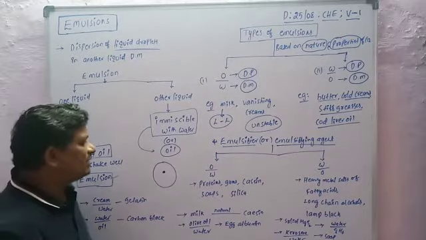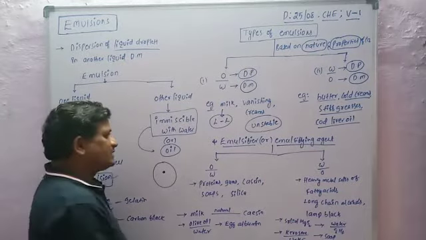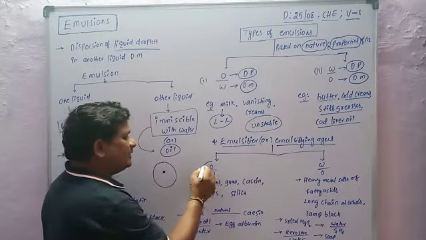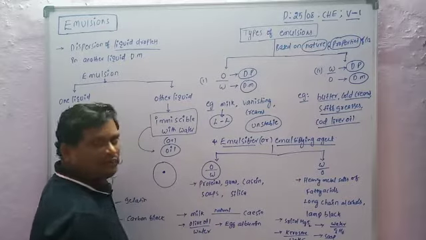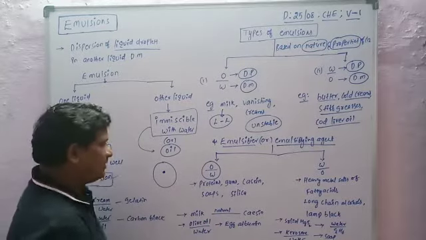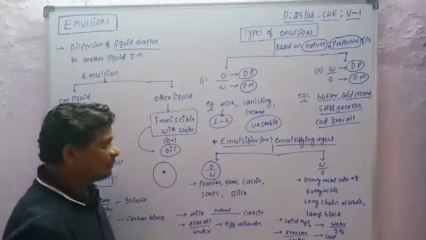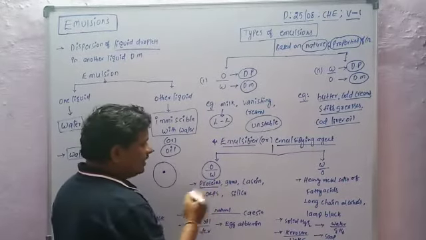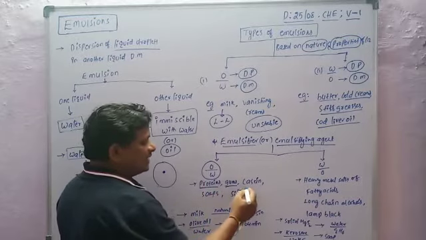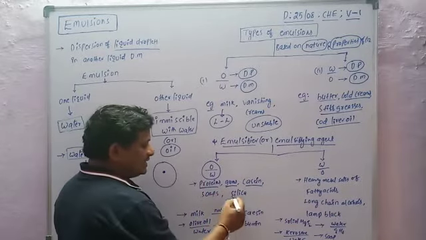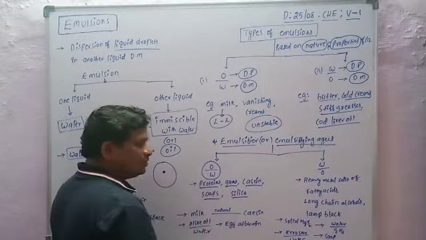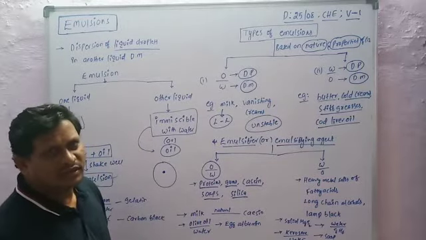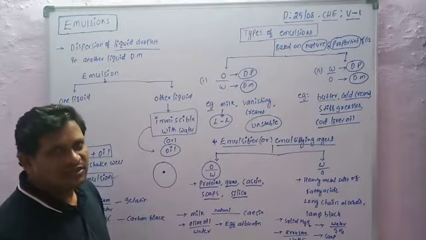Now we are going to discuss emulsifiers or emulsifying agents with respect to oil in water type of emulsions. What are the emulsifiers? Proteins, gums, casein, silica, and also soap. So what is soap? Soap is a sodium or potassium salt of stearate ion.